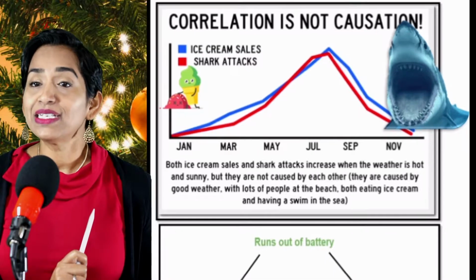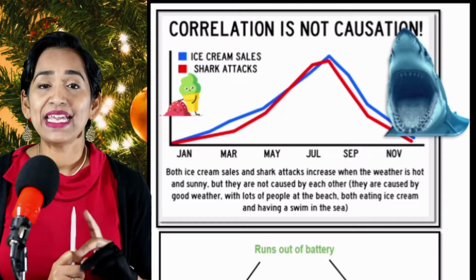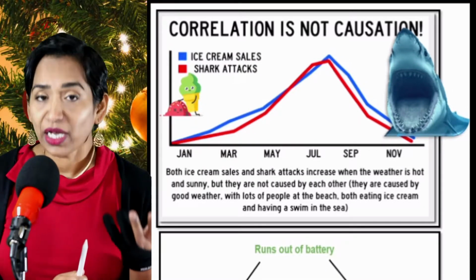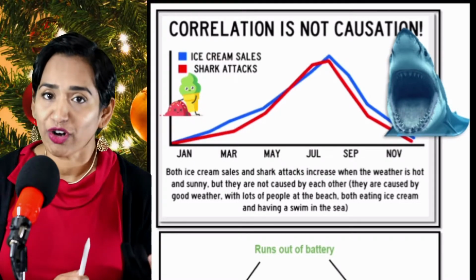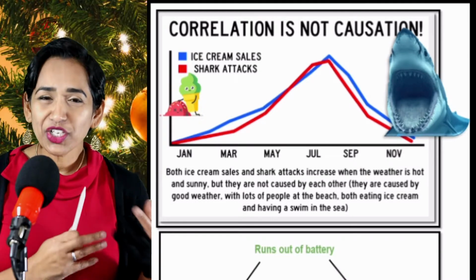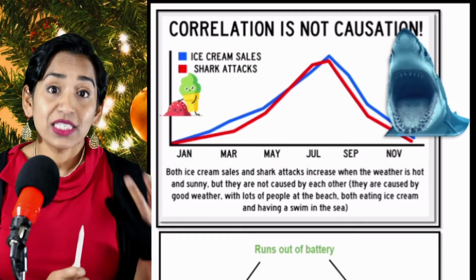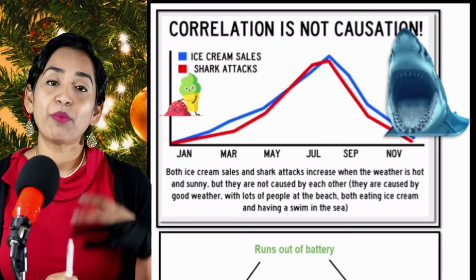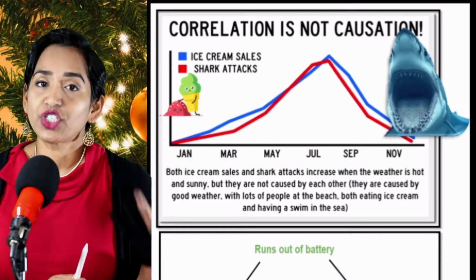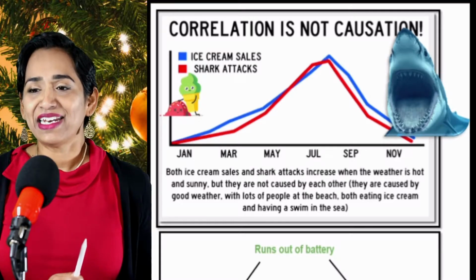So correlation is not causation, as you can see. In summer, usually people buy more ice creams. In summer, people have more shark attacks. But is there a correlation between them? No, there's a causation. Summer causes increase of sales in ice cream. Summer causes increase of shark attacks. Now let's take a look at the next one here.